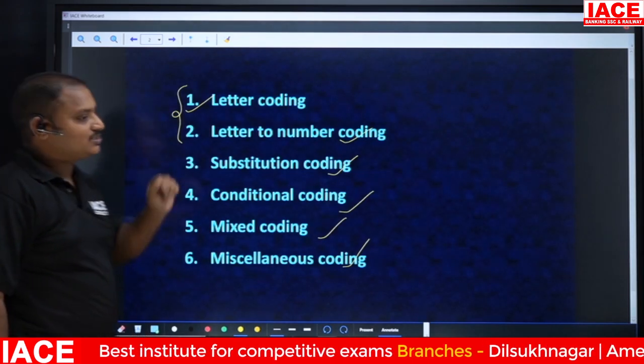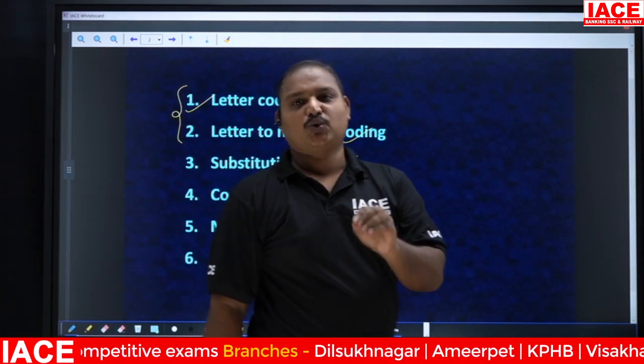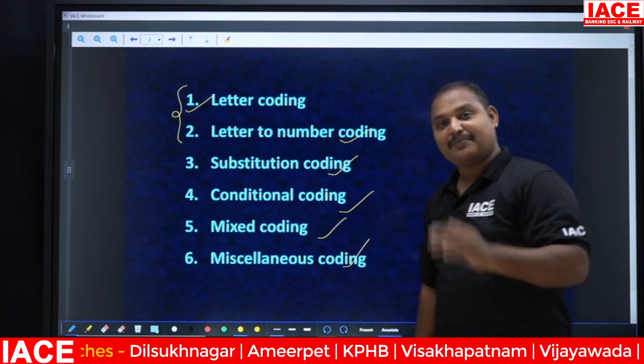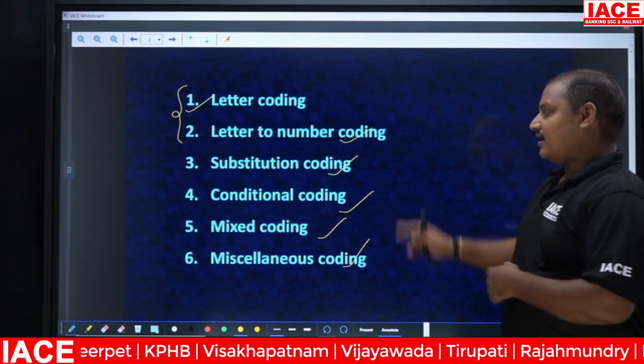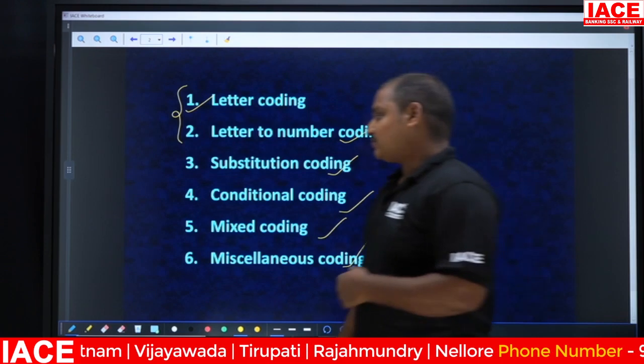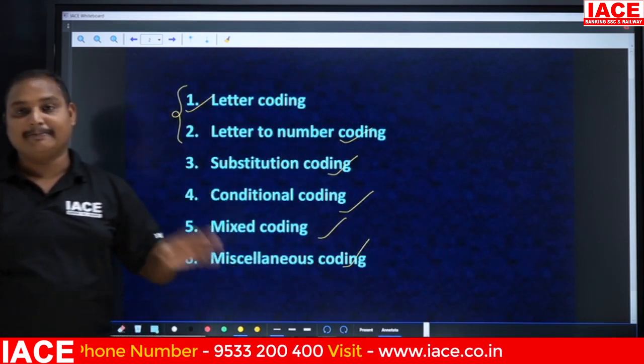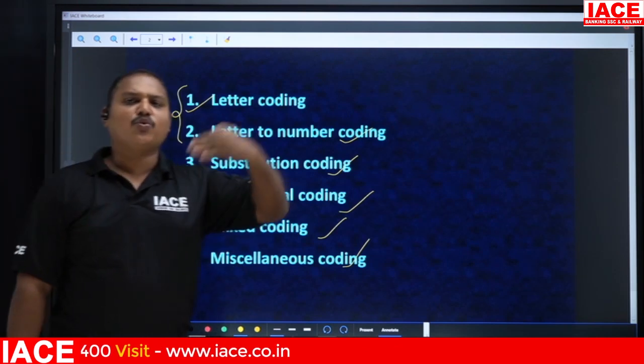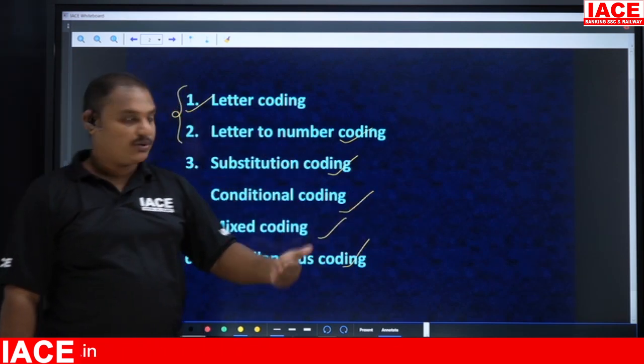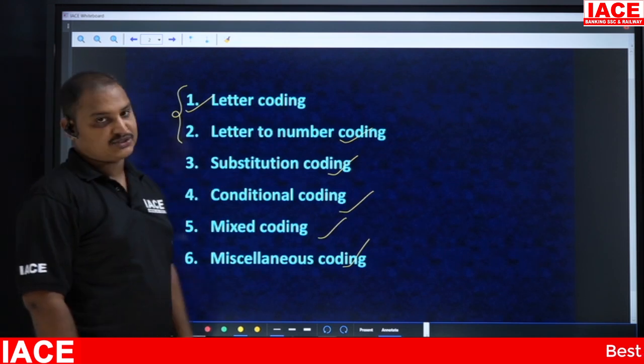See here, the next model that we are having is substitutional coding. Based on the type of exam that you are attempting, the model will come to your exam. So substitutional coding is the easiest one in the exam, but there may be a chance of getting more wrong answers for this question. Okay, see how you are going to get more wrong answers for this question.